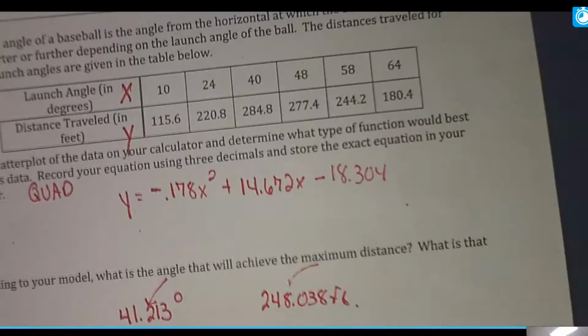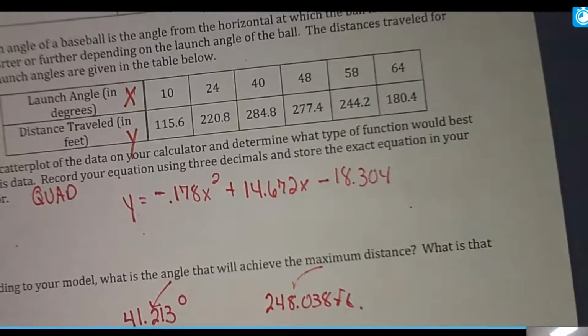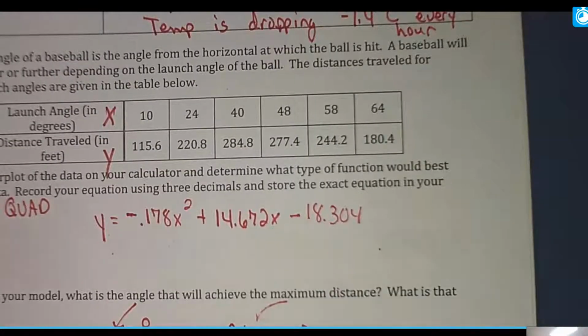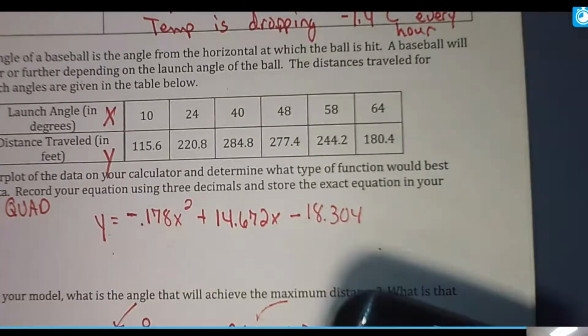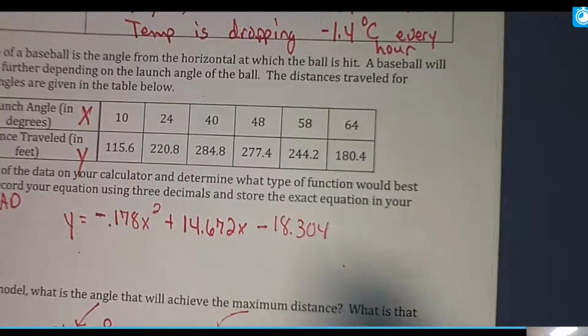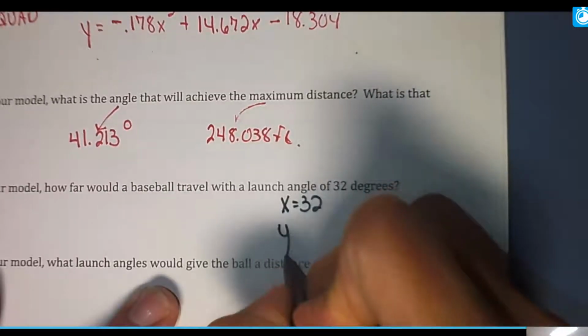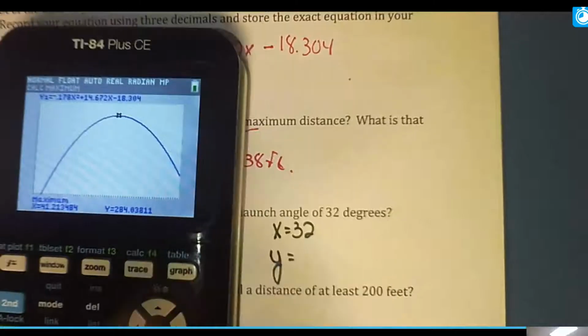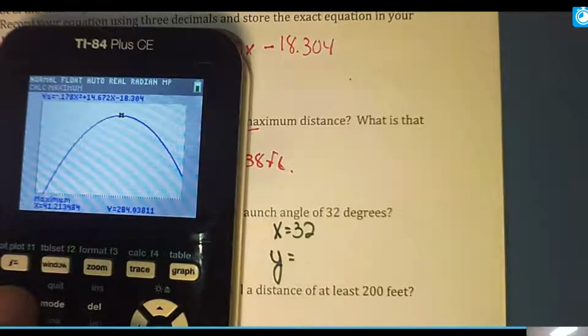All right, according to your model, how far would a baseball travel with the launch angle of 32 degrees? So if they're giving us the launch angle, remember, they're giving us x. So if our x is 32, we're going to figure out what the y value is. And the easiest way to figure that out is to go to your table.